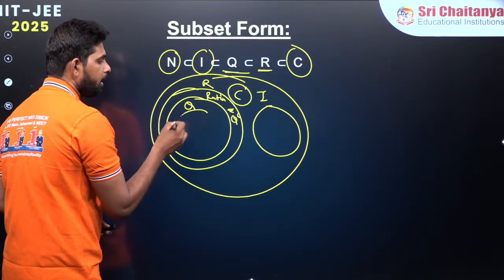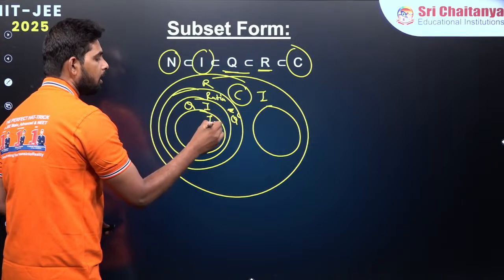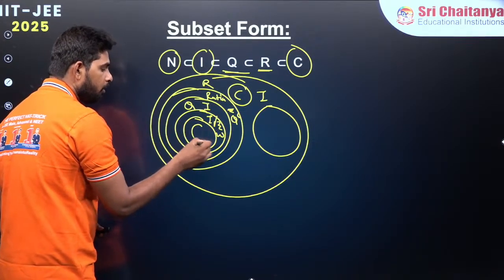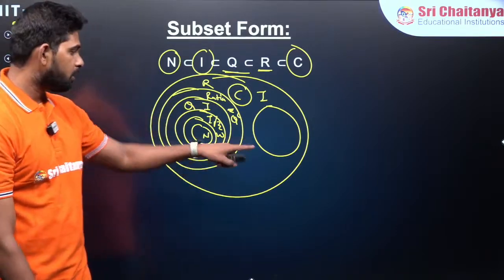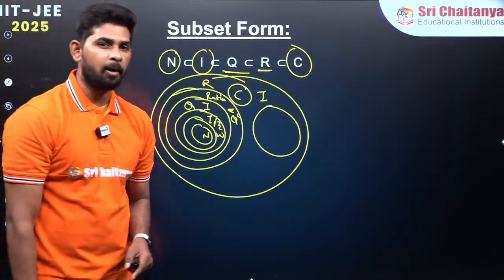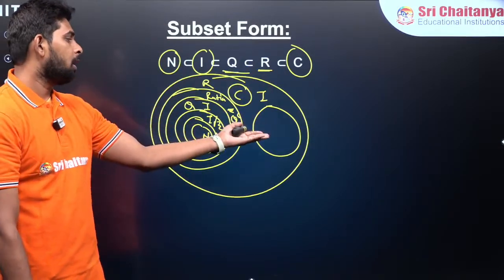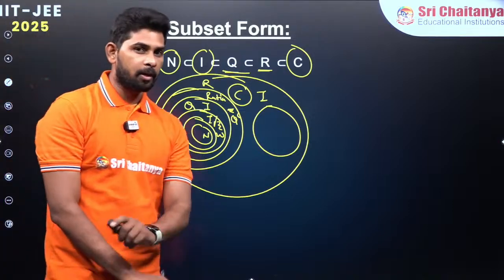Again in Q you are going to have integers, I or Z, then whole numbers, and again natural numbers. This is called a Venn diagram. By using a Venn diagram, you can represent the entire number system, including complex numbers and involving imaginary numbers. So on that note, we are going to wind up this session.